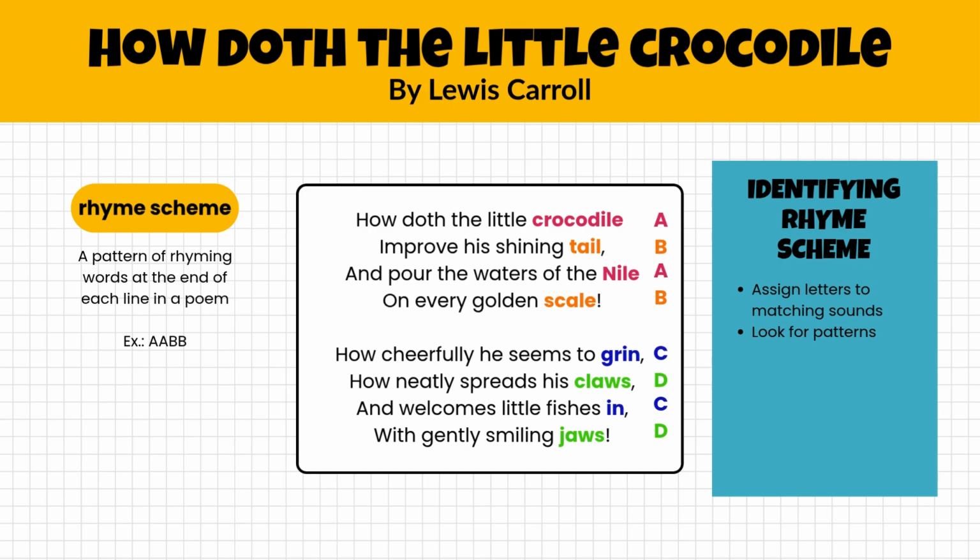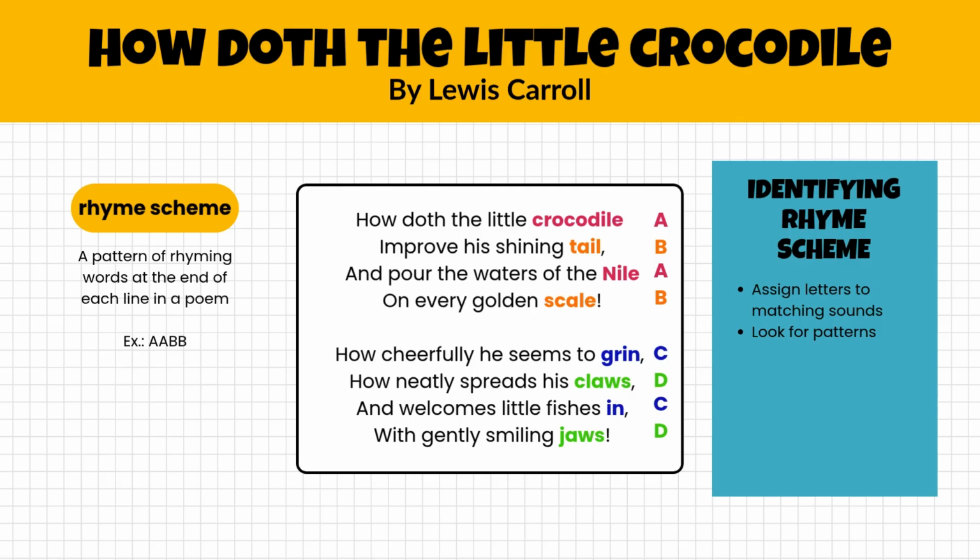So let's go to the next line here. "Improve his shining tail." Crocodile and tail don't rhyme, so we have to assign that the next letter in the alphabet, B. Let's look at line 3. "And pour the waters of the Nile." So Nile and crocodile rhyme, so we're going to go back to the letter A for line 3. "On every golden scale." Scale and tail rhyme, so we're going to go back to the letter B. So we would say that this stanza has, or this poem has, an A-B rhyme scheme.